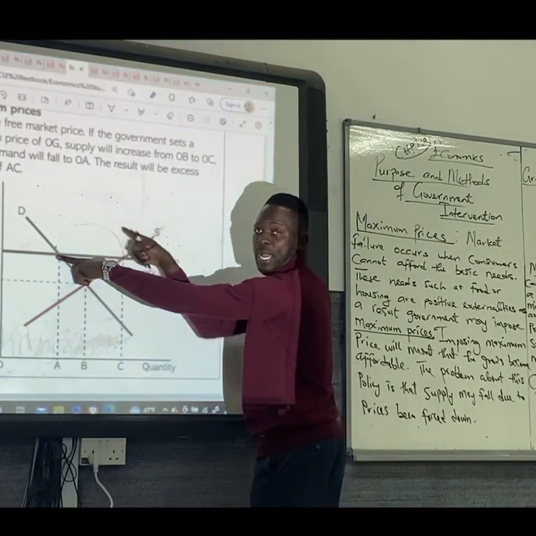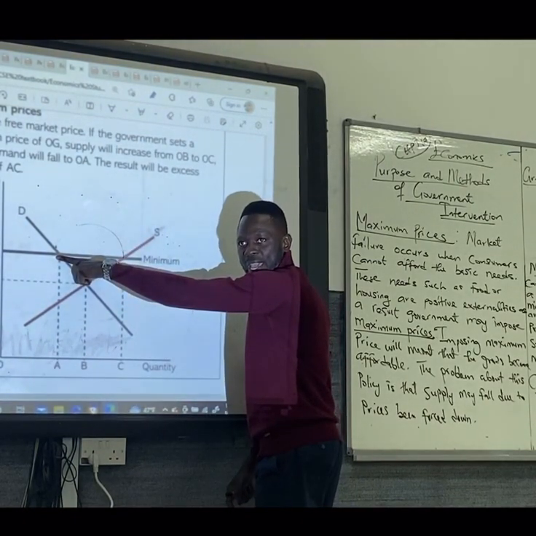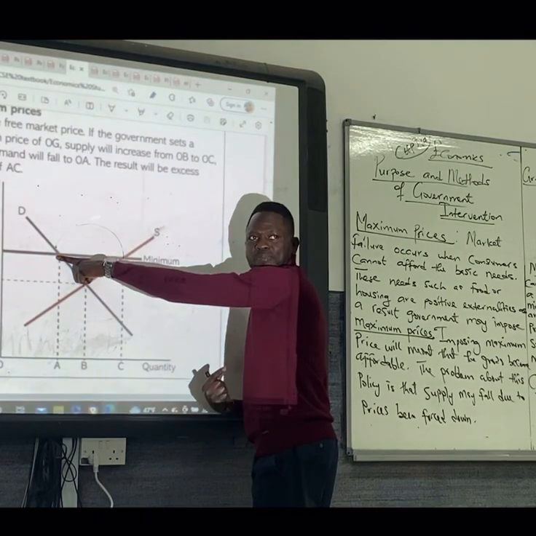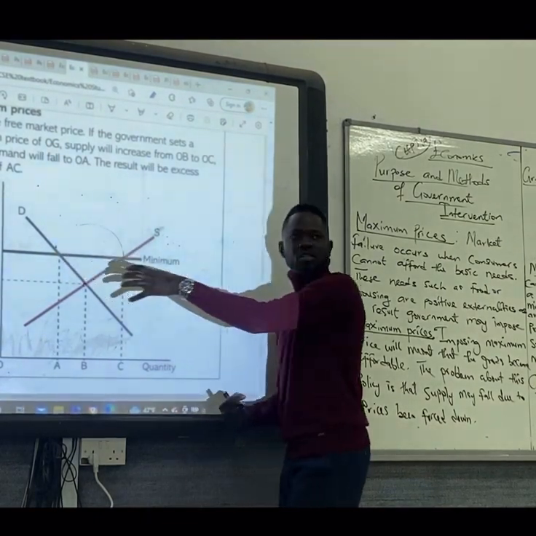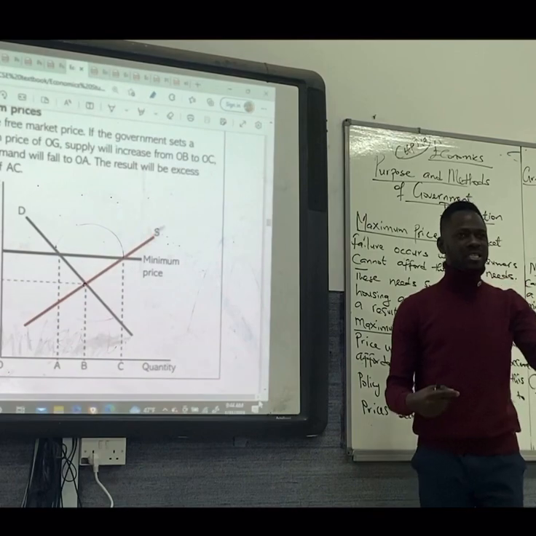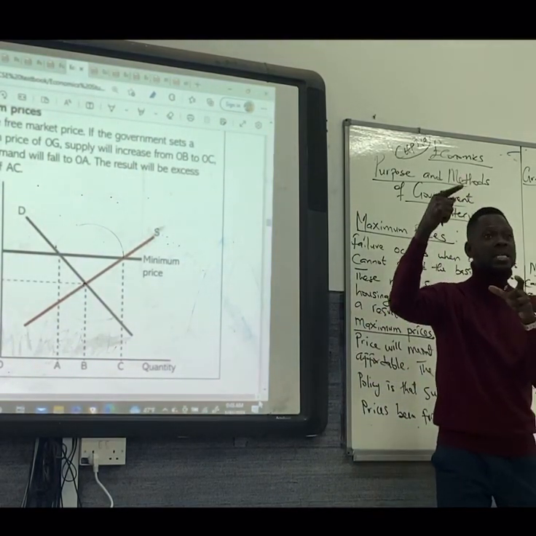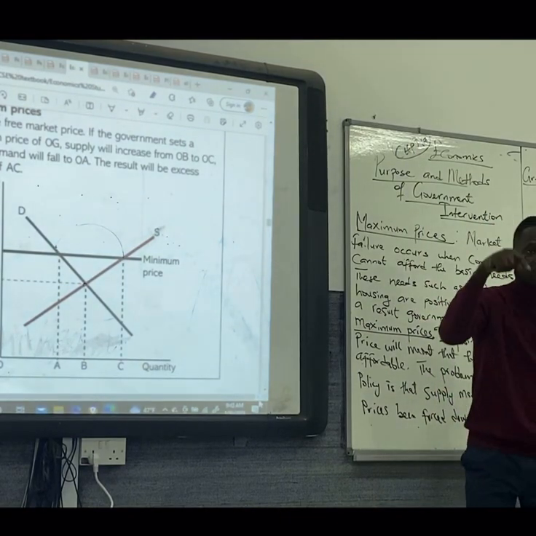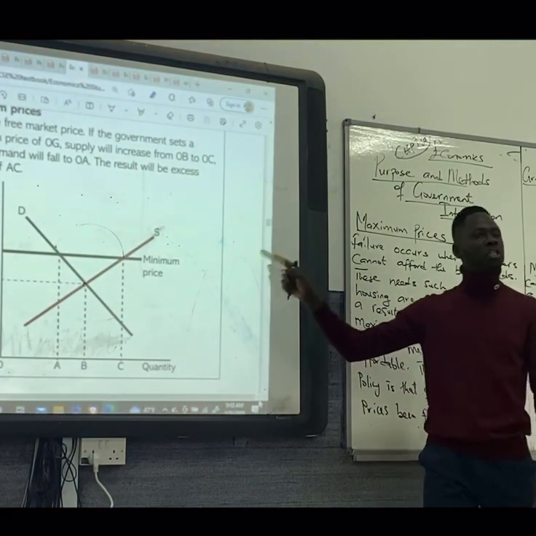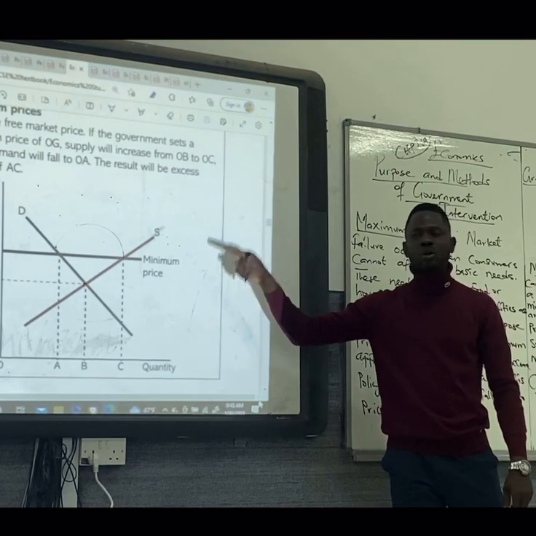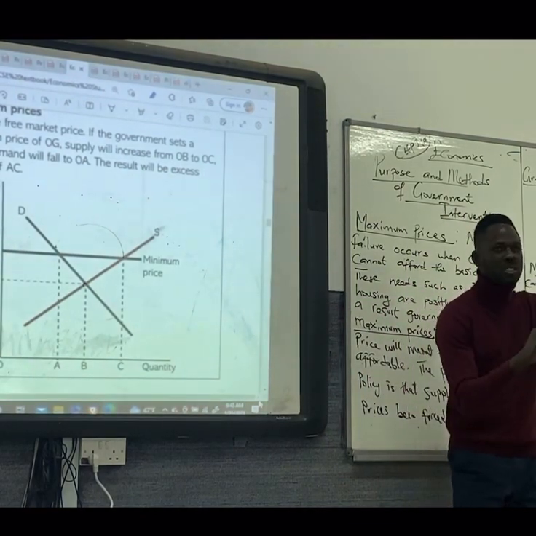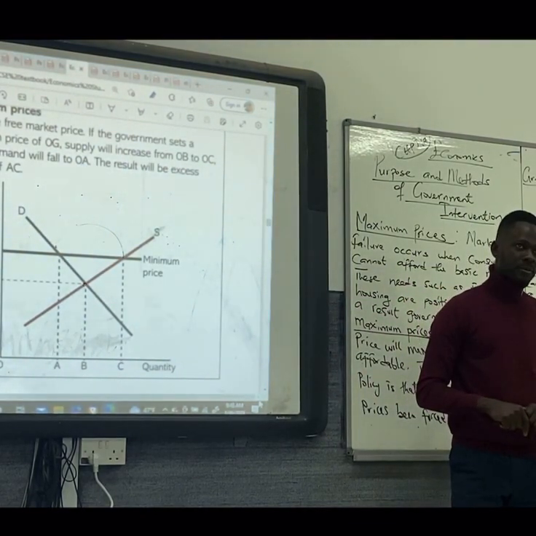This is excess supply. Do we get excess supply here? Yes. So excess supply is as a result of what? The price increasing from OF to OG. Government setting the price to OG. So firms must not sell below OG. They have to sell at OG. That is imposition of minimum price.